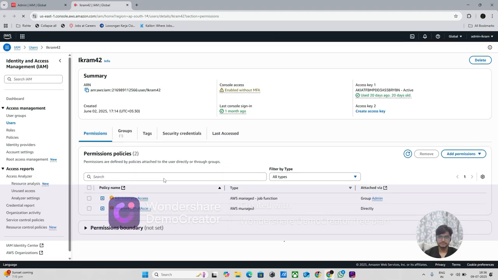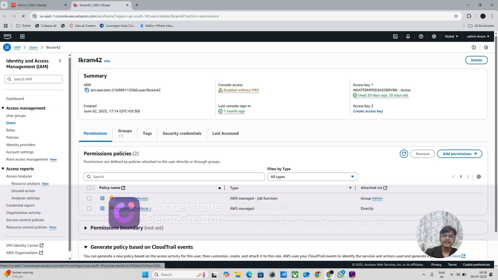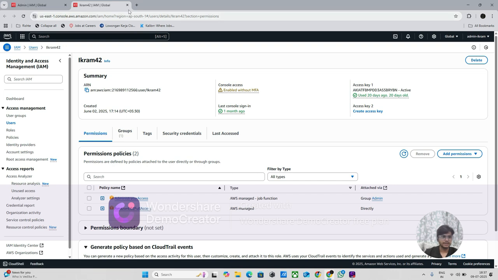Policy is loading. Wait, now you can see Amazon EC2 full access and administrator access. So automatically, if you add any user to a particular group, and that group has some policy, then that policy is automatically attached to that particular user. So this is the beauty of IAM. And remember, IAM is global, and EC2 is a region specific service.